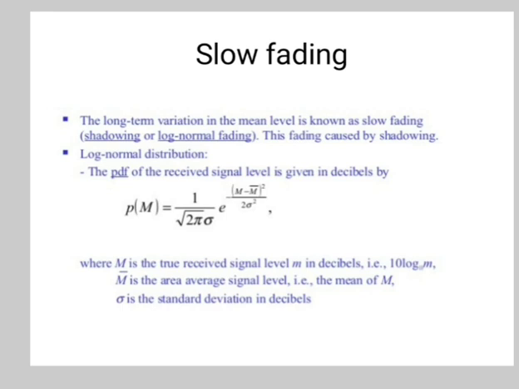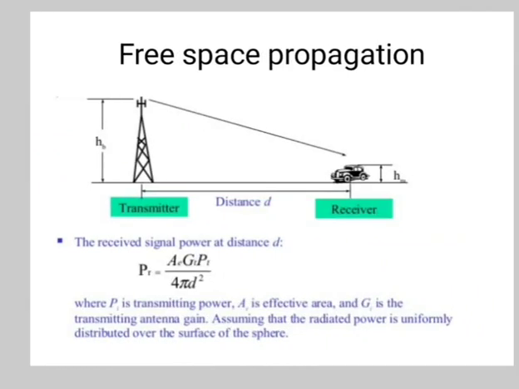So fast fading is the kind of fading occurring with a small movement of the mobile or obstacles. So free space propagation, here the received signal power equation is given.